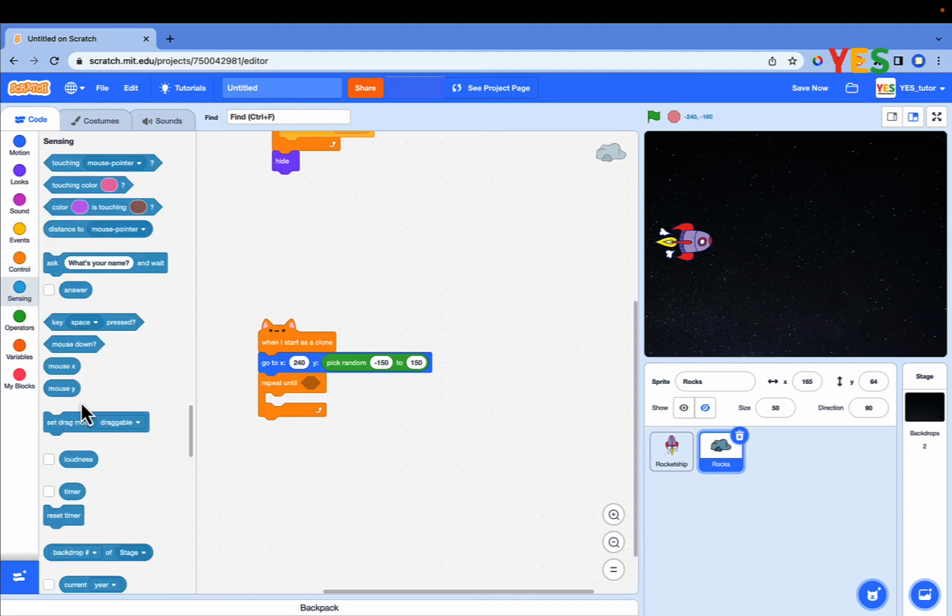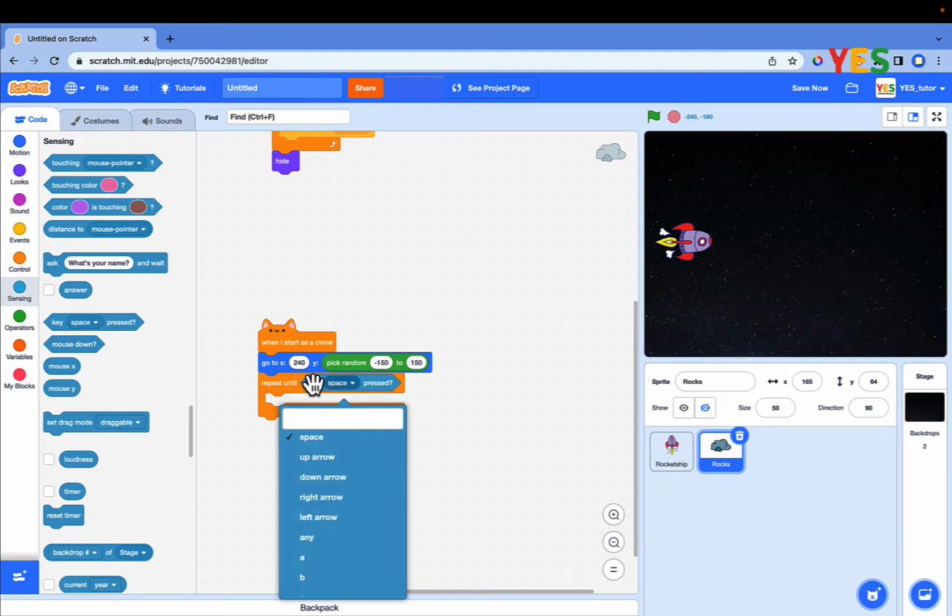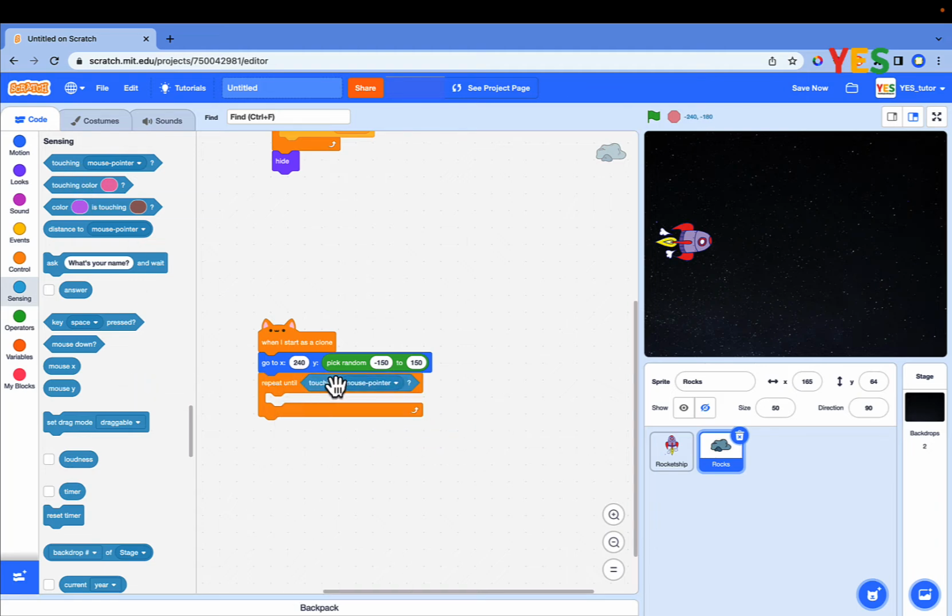Drag and drop the change X by block as shown on the screen. Set the X value to -5. This value will decide how fast the rock comes toward the rocket ship.